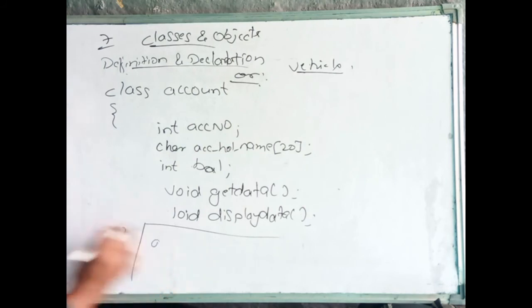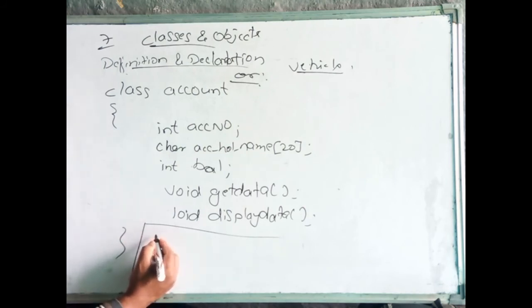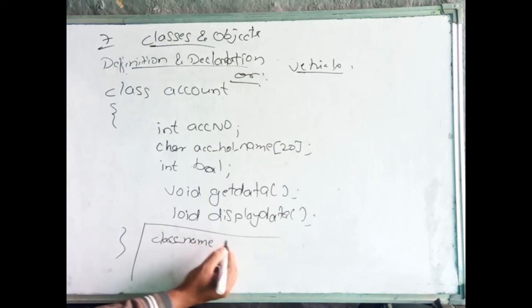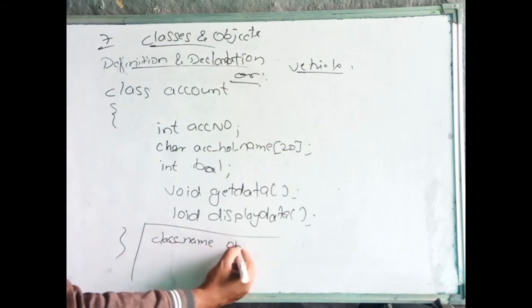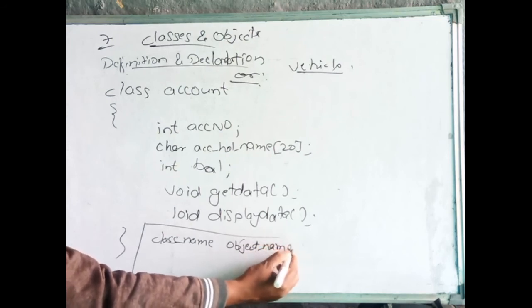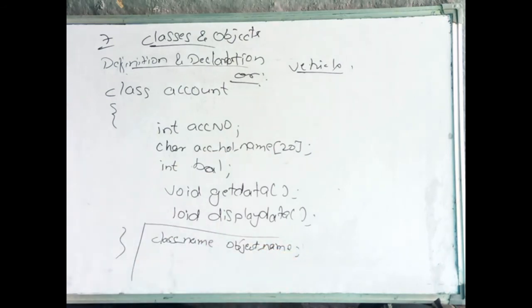Account, syntax, I am writing here. Syntax of the object is class name and object name. Yes, this is the creation of the object. The syntax of the object creation is class name and object name.